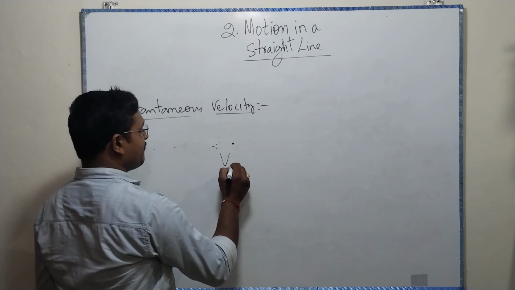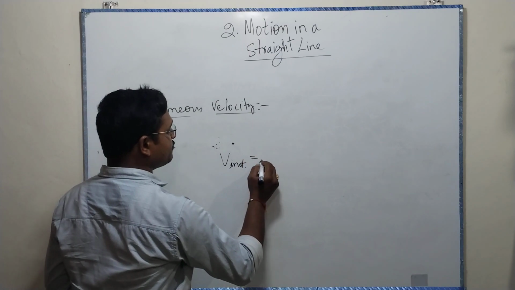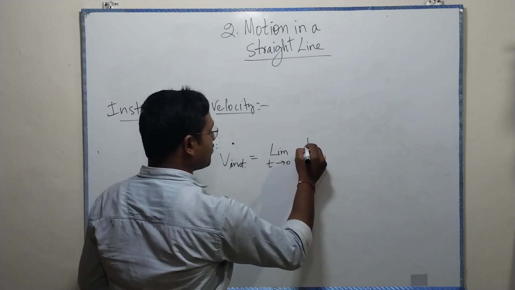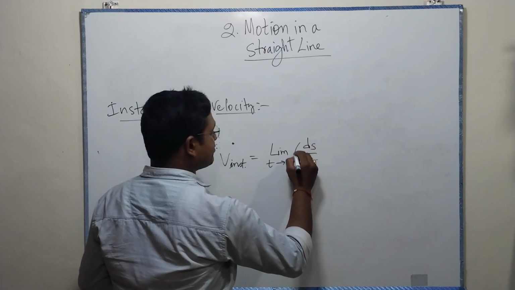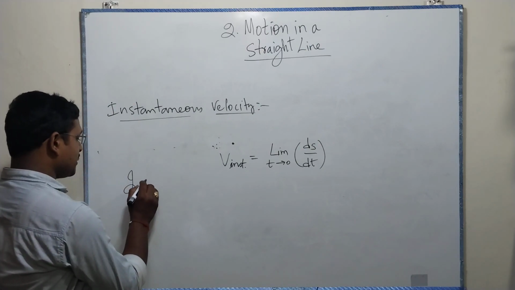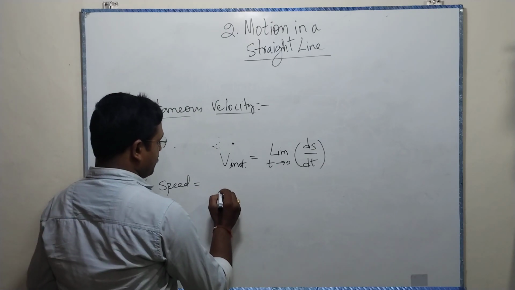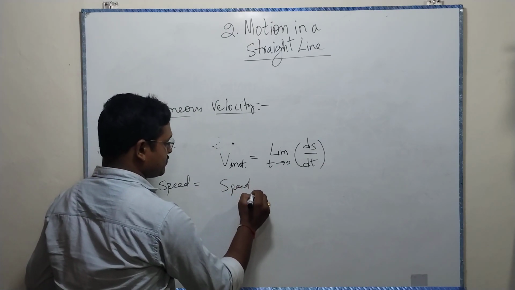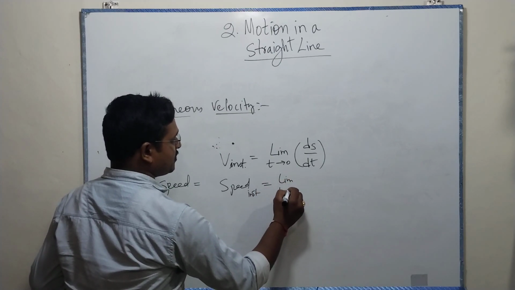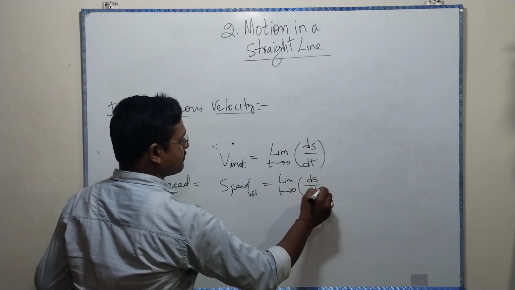So what we can write here is V instantaneous equals the limit as time tends to 0 of ds by dt. And similarly, instantaneous speed is also the same thing. Speed instantaneous equals the limit as t tends to 0 of the displacement ds by dt.